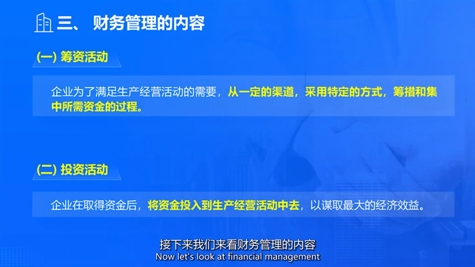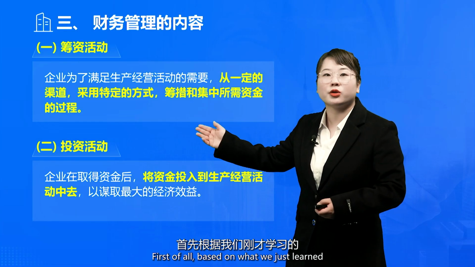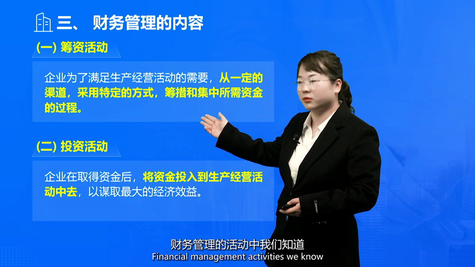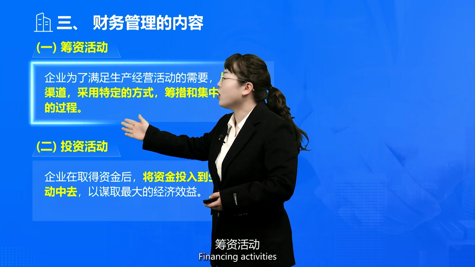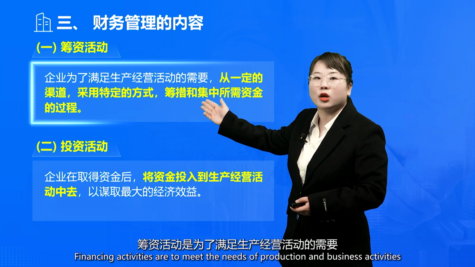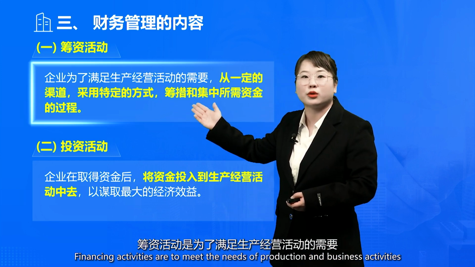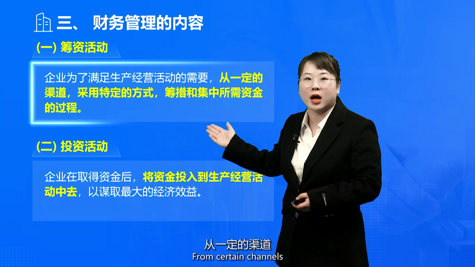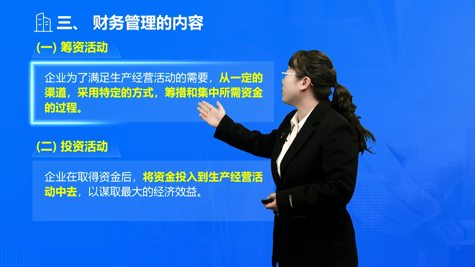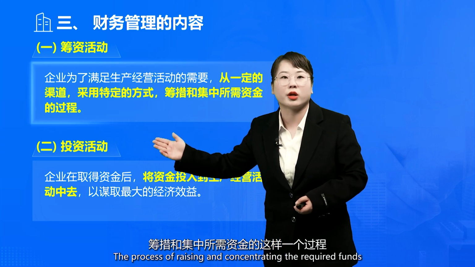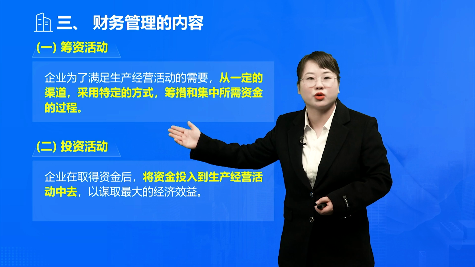Now let's look at financial management. First of all, based on what we just learned, we know the financial management activities. Financing activities are the process of raising and concentrating the required funds from certain channels in a particular way, to meet the needs of production and business activities. We call it fundraising.